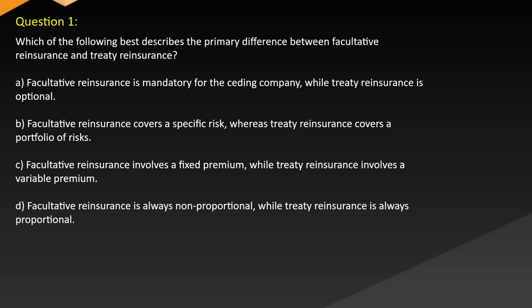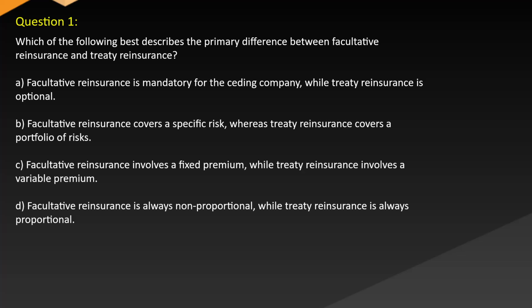Question 1. Which of the following best describes the primary difference between facultative reinsurance and treaty reinsurance? A. Facultative reinsurance is mandatory for the ceding company, while treaty reinsurance is optional. B. Facultative reinsurance covers a specific risk, whereas treaty reinsurance covers a portfolio of risks.